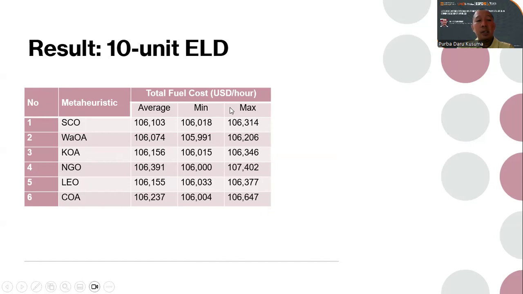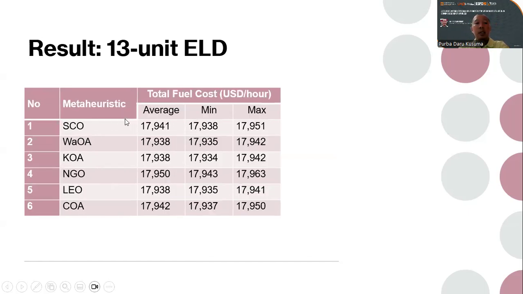We see that SEO is still competitive, but the competition is fierce among the techniques. Then in the 13 units, SEO is also still competitive. It's only worse than Walrus, Kookaburra, and LEO, but the competition is also fierce.